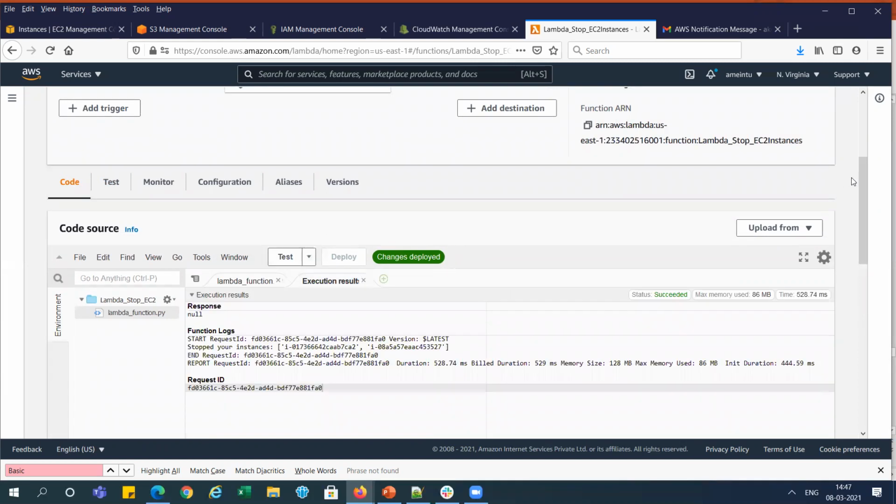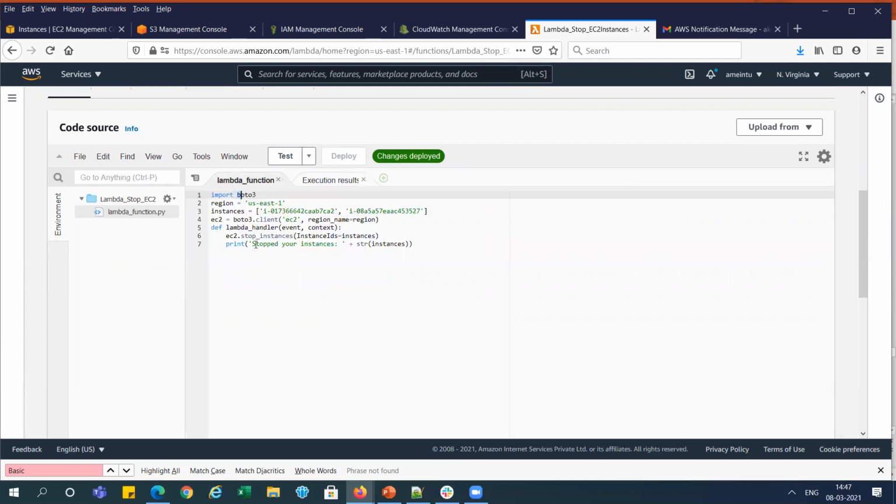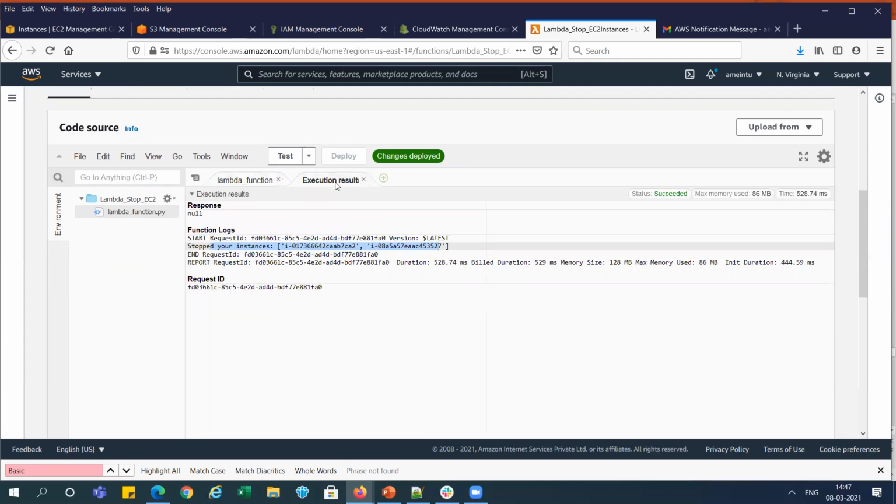You can see what is testing here. This one, stop your instance, is showing correctly, right? Because we got the messages. Here you have printed stop your instance, and it will give the instance ID. So you can see it is showing over here. And just go and check the instances.